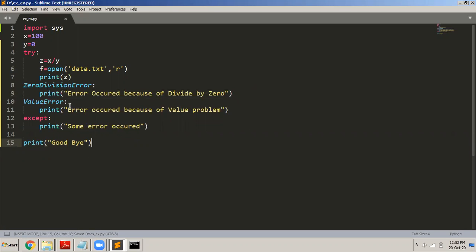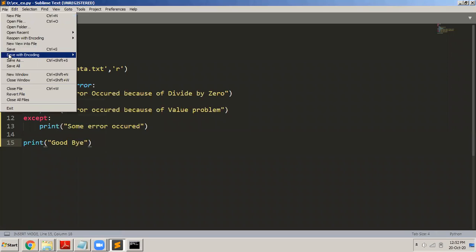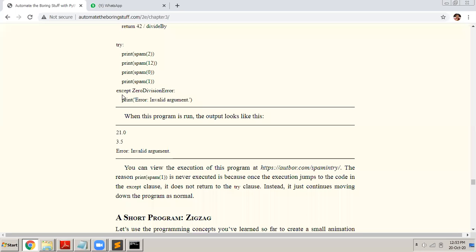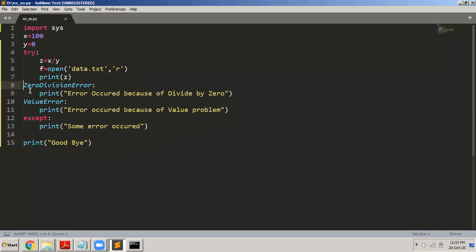So now let us try to execute this. Let us see what happens. So I say file, save. I go here, I clear the screen, and it says there is some syntax error here. It is pointing at this particular point. And I think I did not write it properly. I have to write except, and then that.